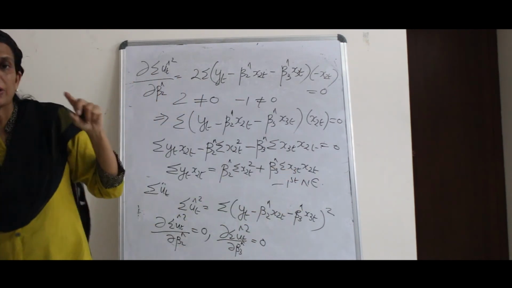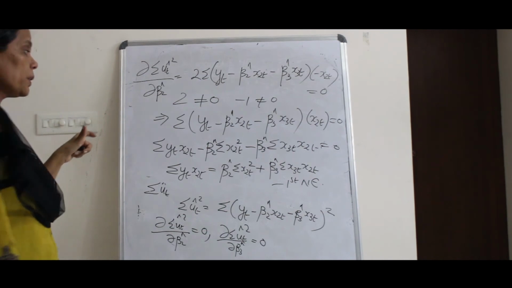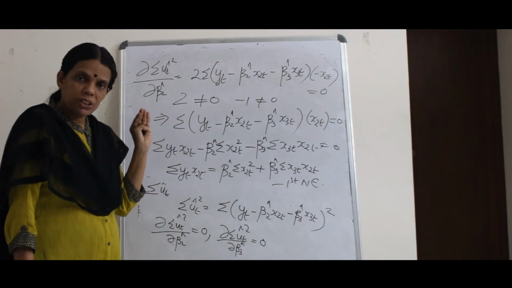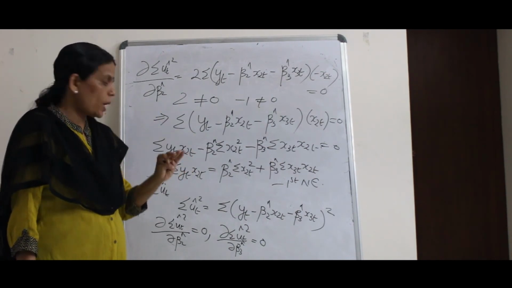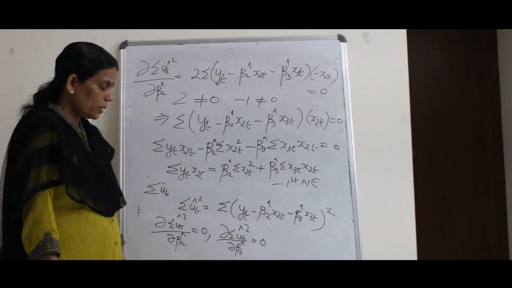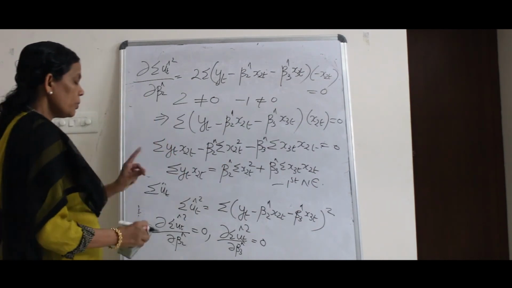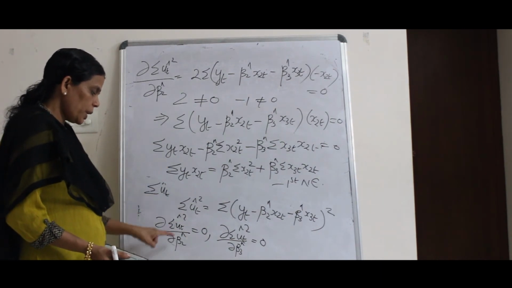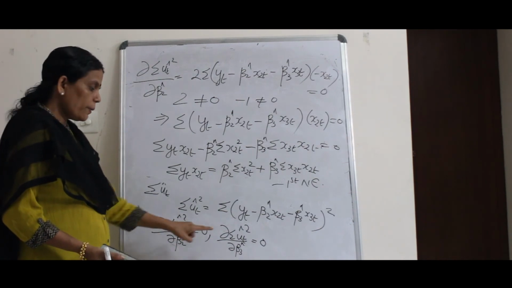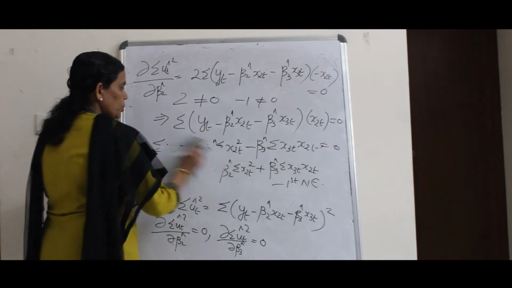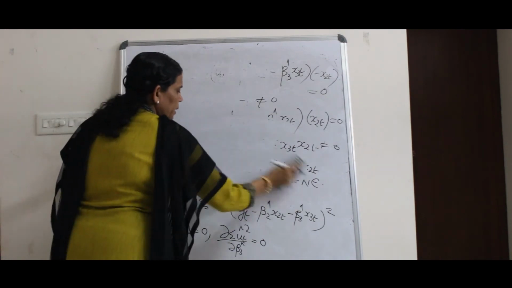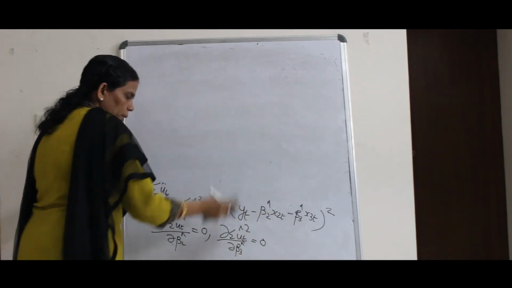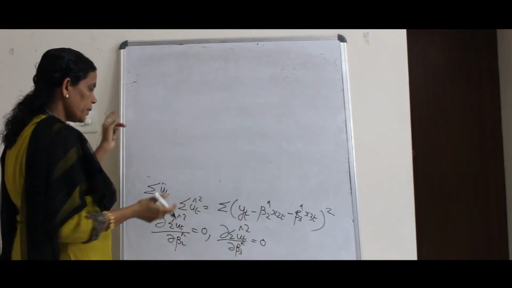This is similar to what you have done in the simple linear regression model. You minimize sigma ut hat square, that is, you differentiate with respect to beta 1 hat and beta 2 hat, and you will get the first normal equation. Now what do you want? This normal equation you got from dou sigma ut hat squared by dou beta 2 hat. Now you have to differentiate with respect to beta 3 hat. The same procedure. You can try it yourself now, and after that you can check with this.